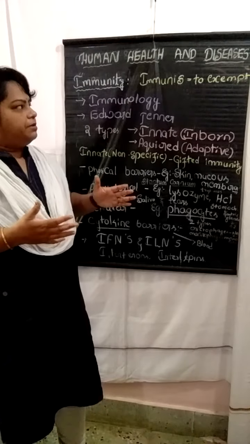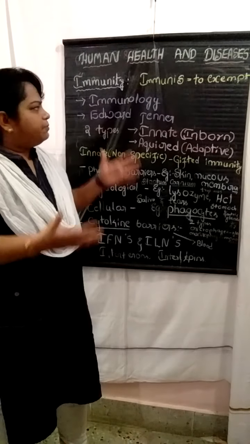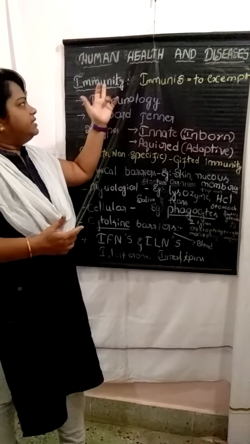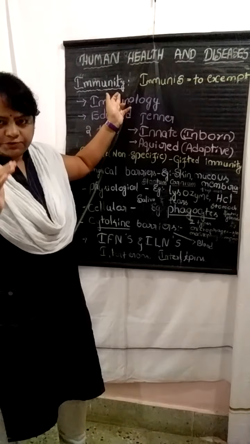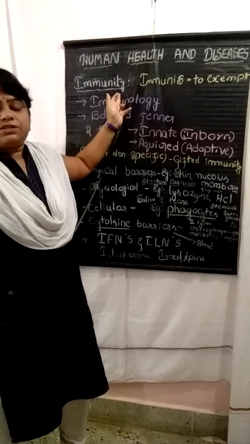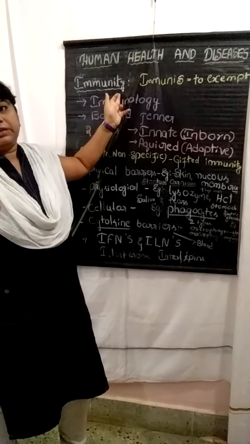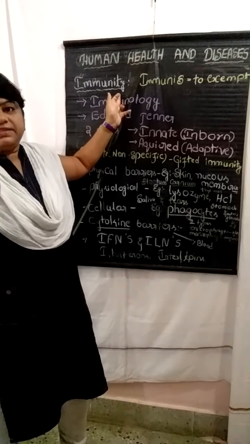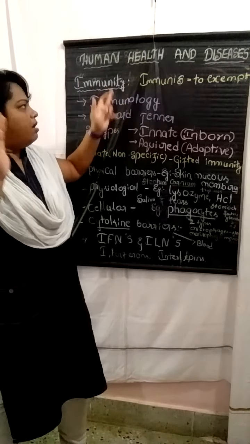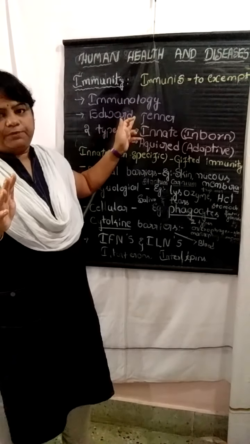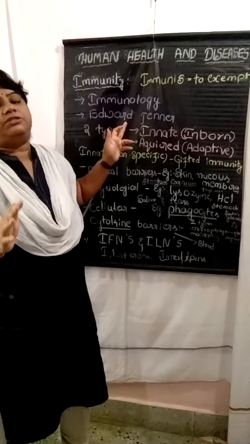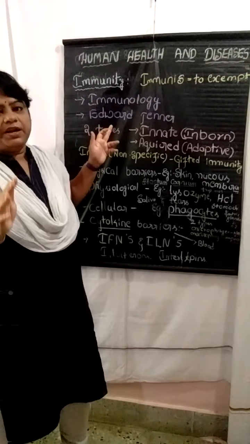At the end of this class, let us remember what we have learned. What is immunity? The definition of immunity: the ability of the organism to resist or eliminate harmful disease causing microorganisms. Immunology is the study of the immune system and also the immunity.